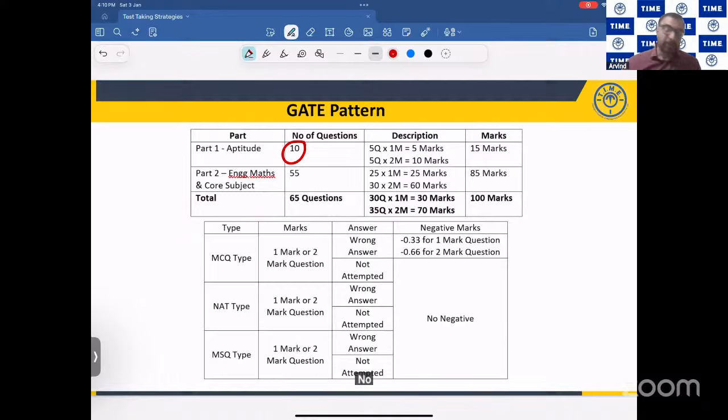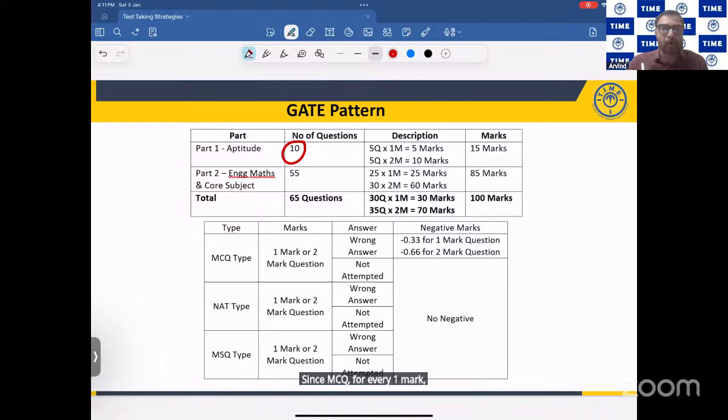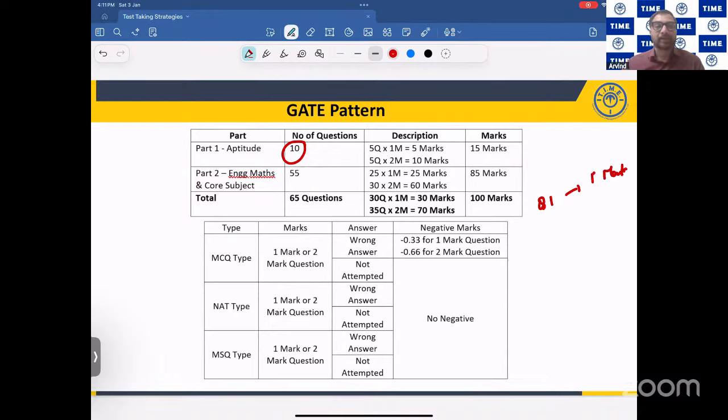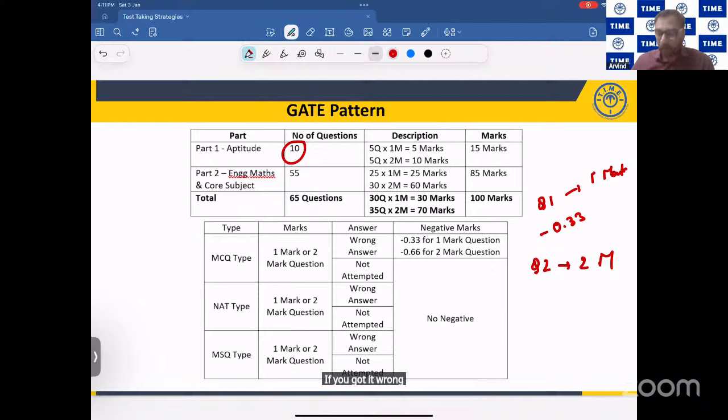Now, coming to negative marks and the marking scheme, MCQ type of question has 1 mark or 2 marks. Since it is an MCQ, for every 1 mark, if you make it a wrong answer, you will be losing 0.33. That means question number 1, let us say, if it is a 1 mark question, and if you're getting it wrong, you're going to lose 0.33. Suppose it is a 2 mark question, let us say question number 2, if you got it wrong, you're going to lose minus 0.66.